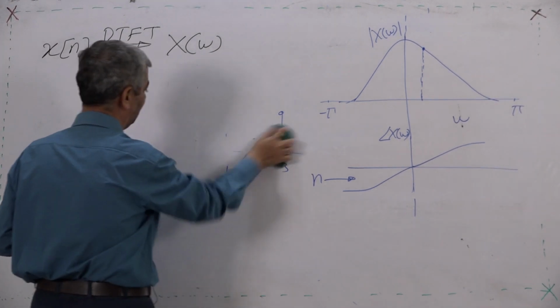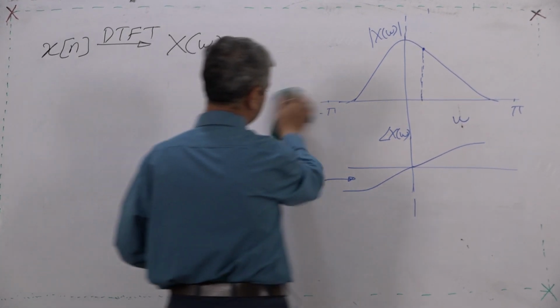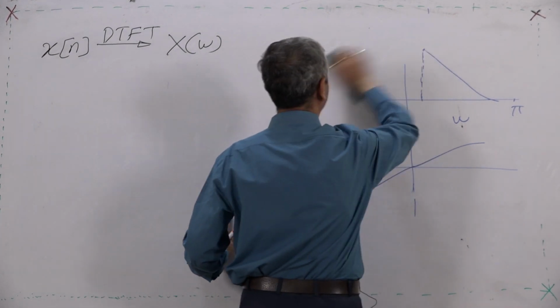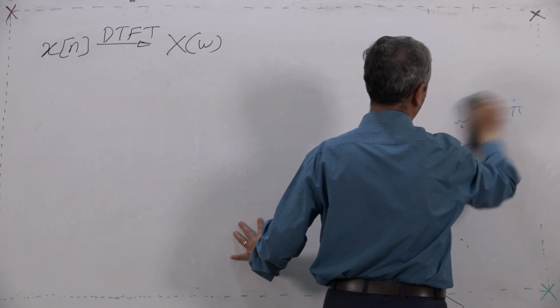So, by transforming the discrete sequence into a continuous periodic function of omega, I get various values of that function for different omegas.